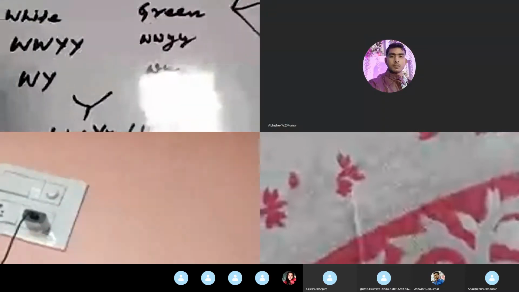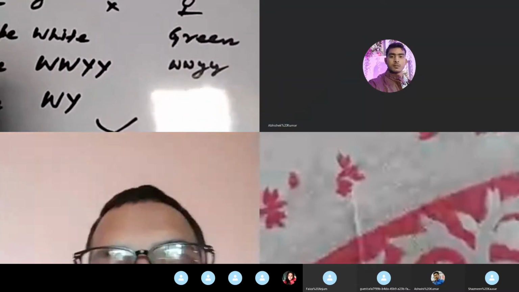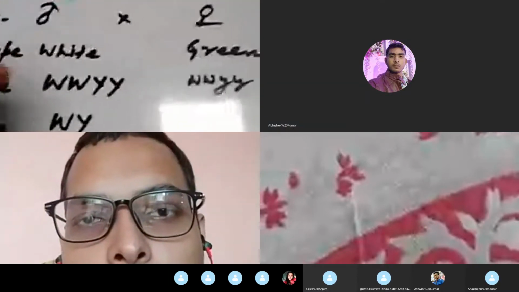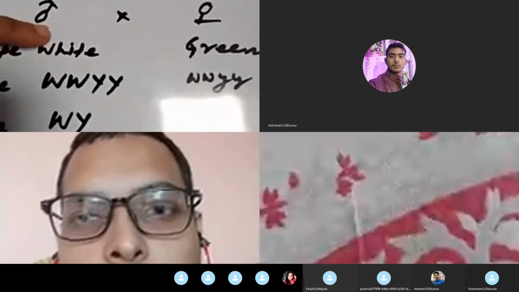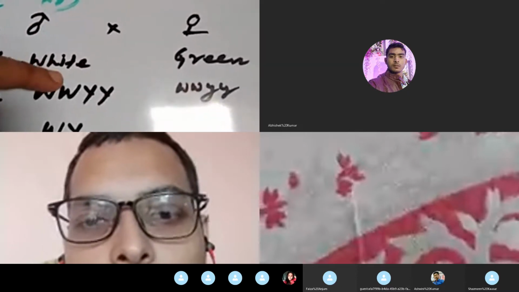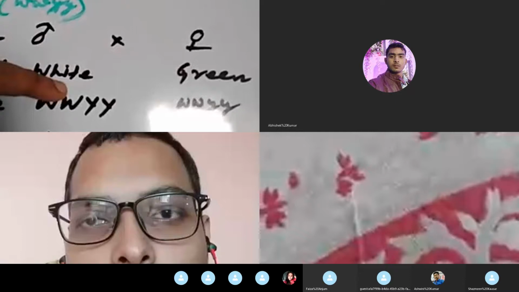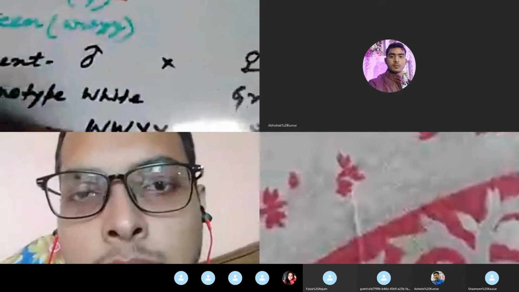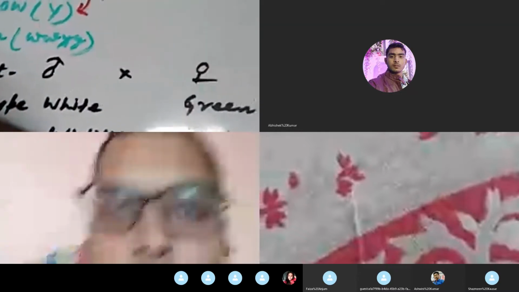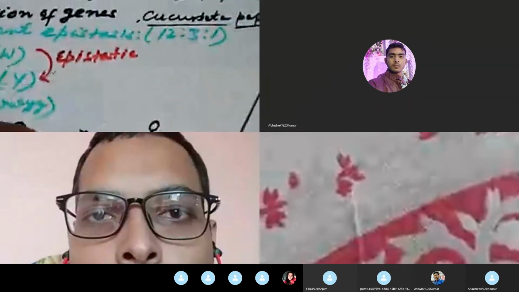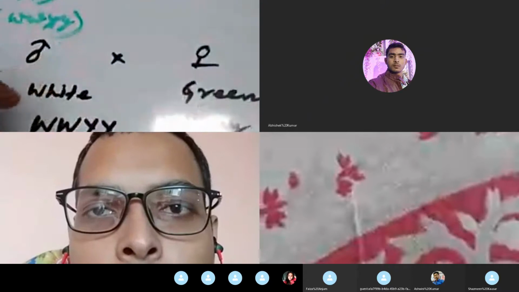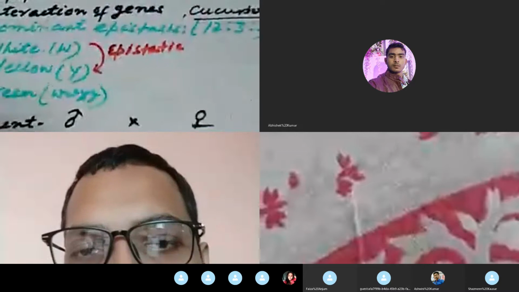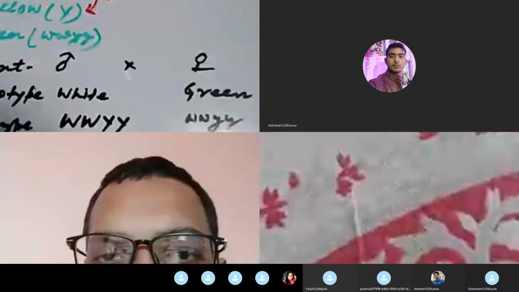Here I have made a cross on this whiteboard. If a cross is made between the pumpkin plant having white colored fruit and the pumpkin plant having green colored fruit, what will happen? Look here, this is the genotype, capital W, capital Y, small w, small y. Now look at the gametes. This is the gamete in the F1 generation. This is very important here.